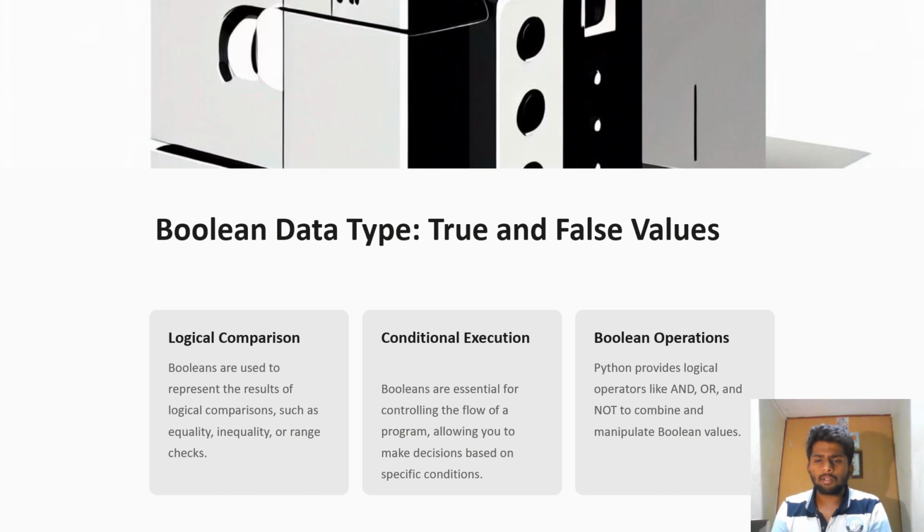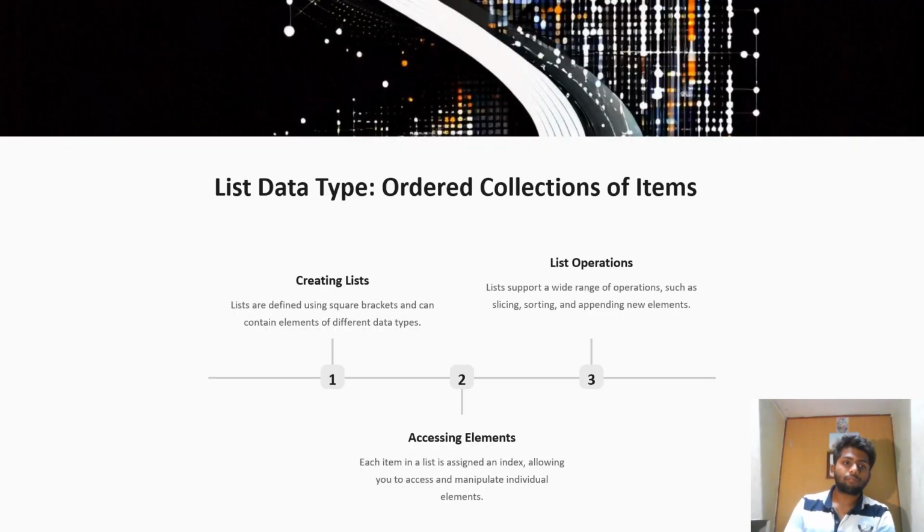There are only three types of Boolean operations: and, or, not. You might have studied these in the second PU. Similar to what we have studied in C++, there is nothing changed in Python.